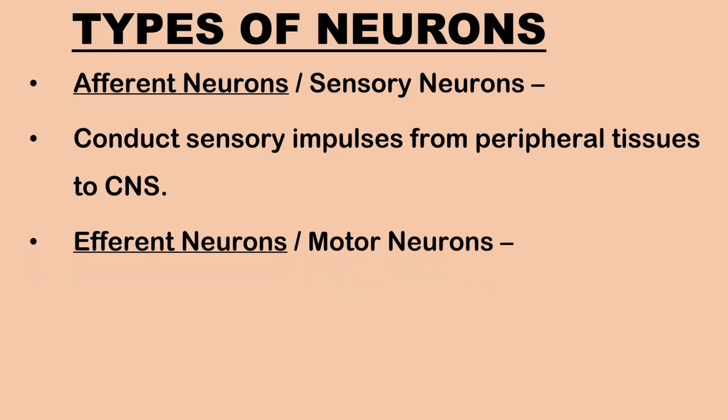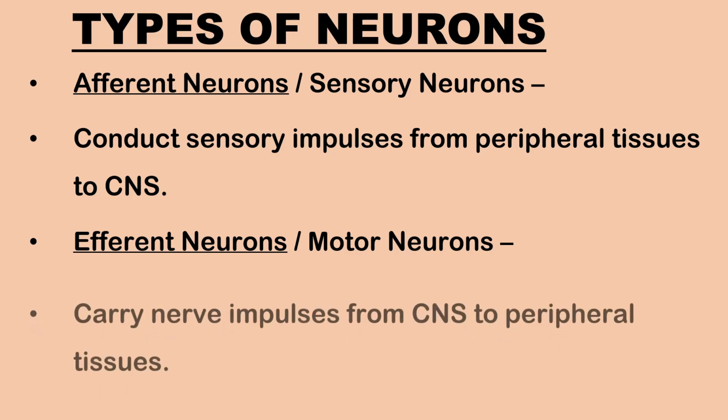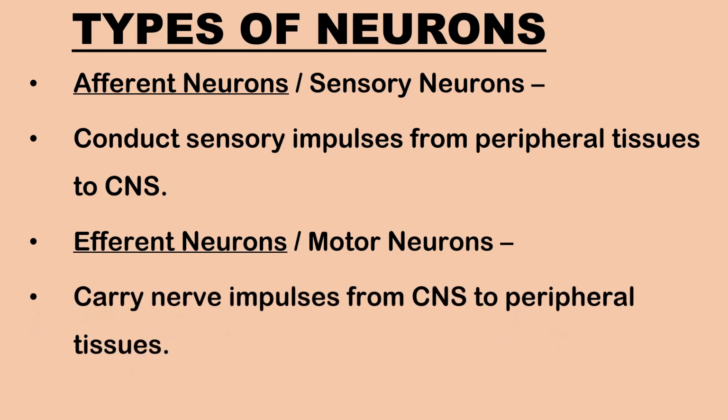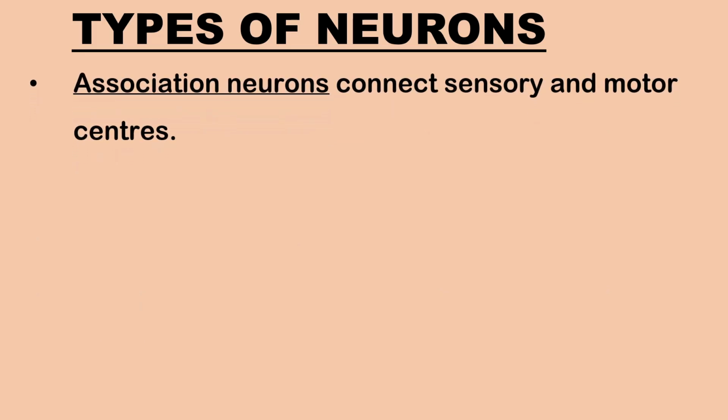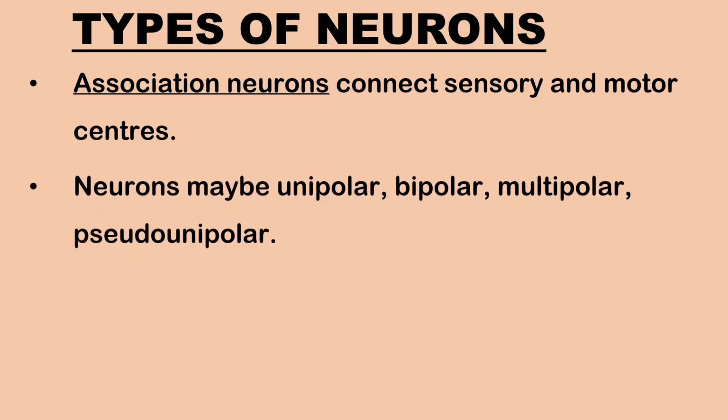Efferent neurons or motor neurons, which are made up of motor nerve fibers, carry nerve impulses from the central nervous system to the peripheral tissue or to various parts of the body to perform a particular function. Association neurons, which are located in the brain and the spinal cord, connect sensory and motor centers. Each neuron has a single axon, but the number of dendrites may vary.